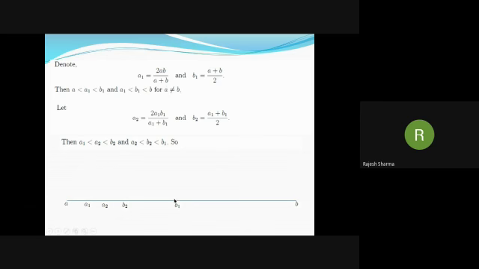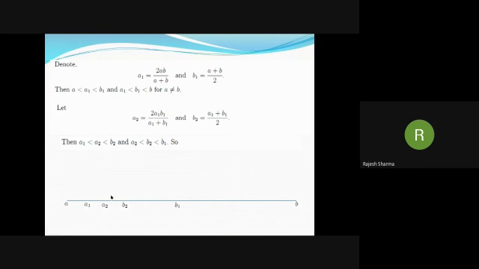Now b1 lies somewhere here in the middle of this line, and harmonic mean is less than or equal to arithmetic mean, therefore a1 is somewhere here. Now take a1 as one positive number and b1 as the other positive number, and repeat the above process. That is, let b2 be equal to (a1 plus b1) by 2. Then b2 is somewhere here, and a2 is the harmonic mean of a1 and b1, and a2 is somewhere here.